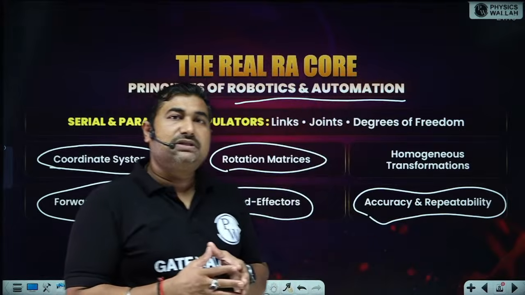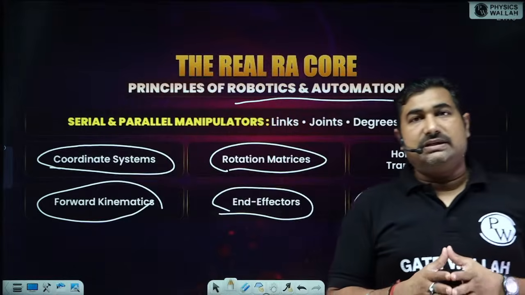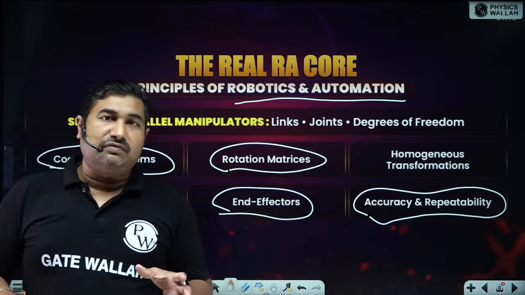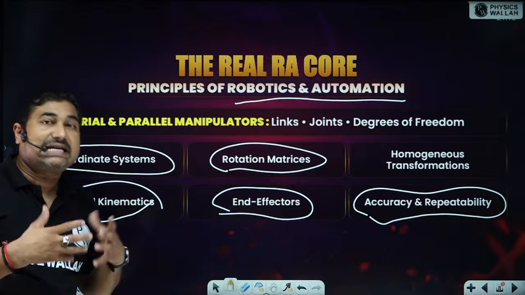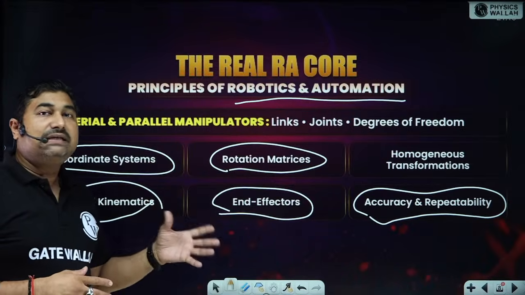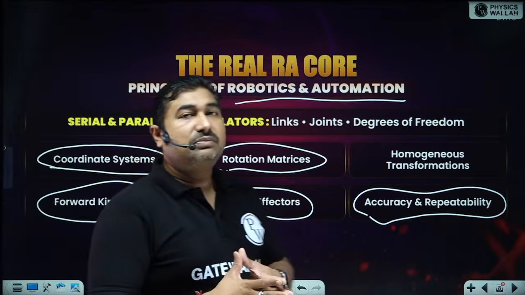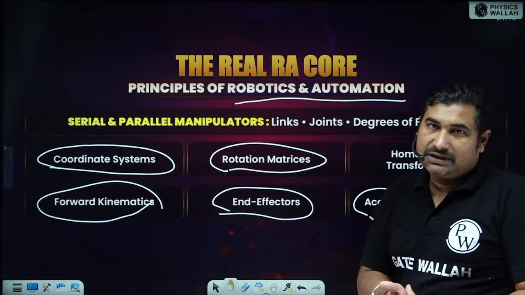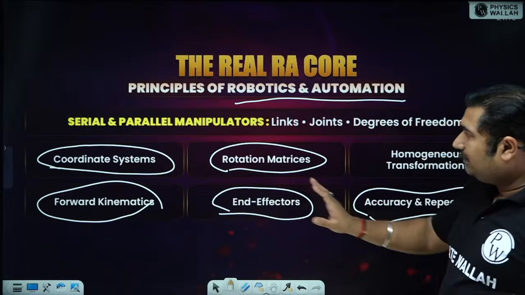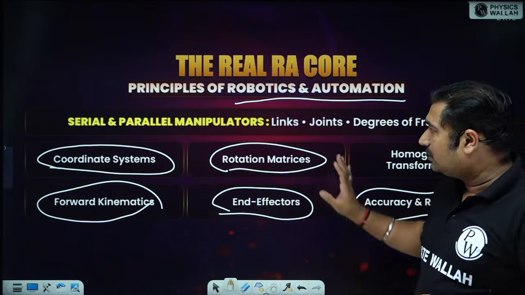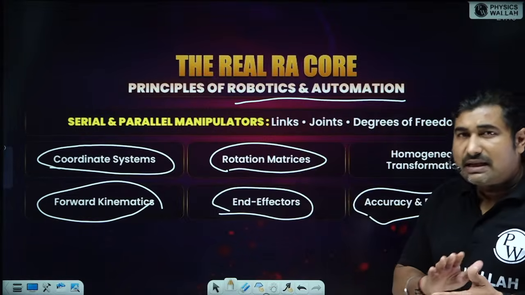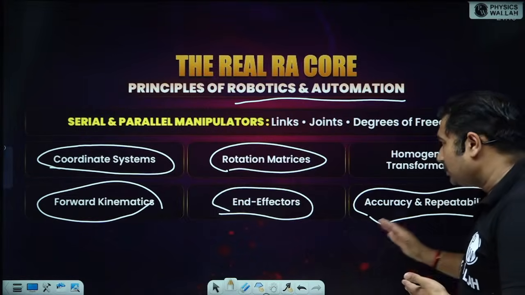Some of the portions you have studied in your measurement, and even if you have not directly observed forward kinematics, you can easily understand. So these topics can be easily understood by the students of mechanical, EE or ECE branch. Okay. Maybe you will feel a little difficulty in the rotations, but you will be able to understand because somehow you have covered these portions in your college.